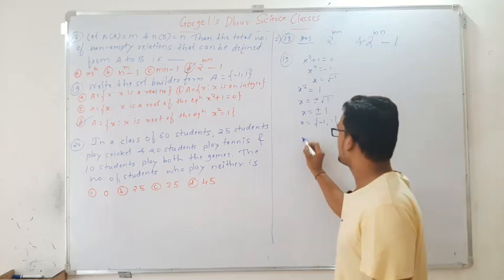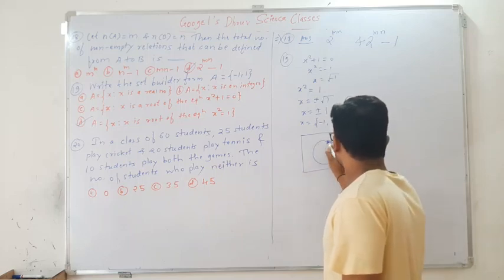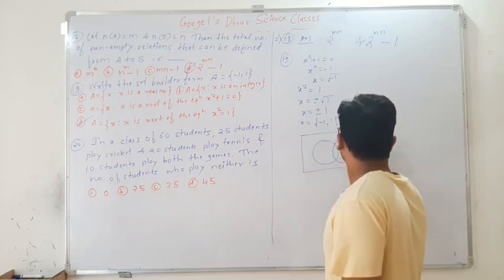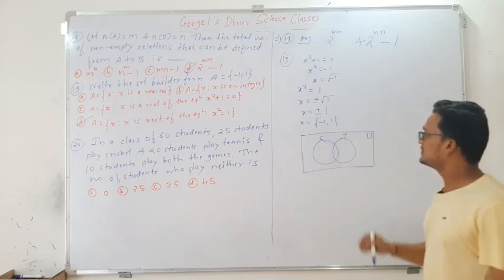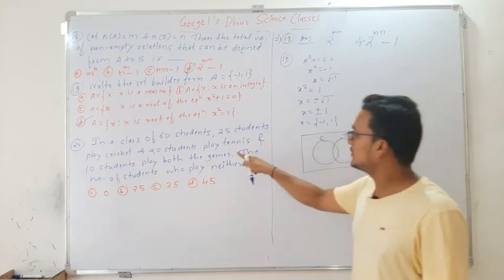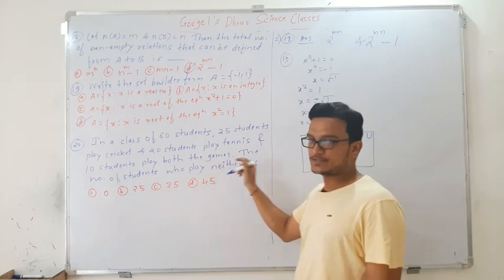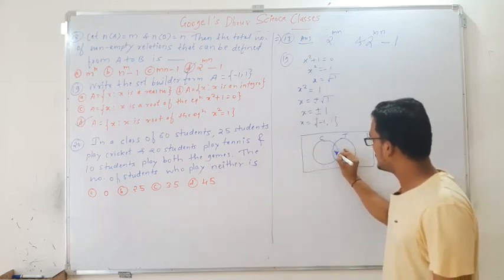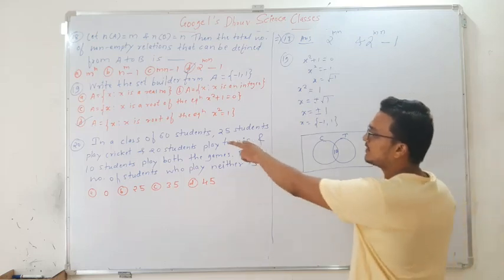So see here, I will take the Venn diagram. This is the universal set, this is cricket, this is tennis. Here you can see 10 students play both the games. Both means intersection, right? So 10 students are playing both the games. Now again I'll read.